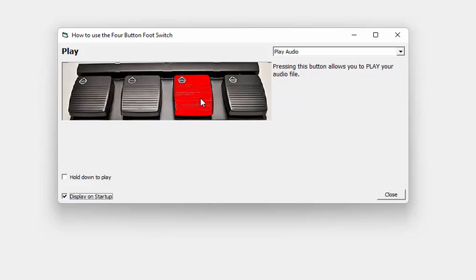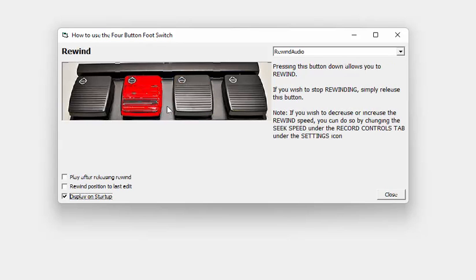Okay, over here I've got play audio, so if I want to review what I've listened to, then I can listen to that, and here we can say hold down to play, or it could just play on its own. And then rewind, and then we've got some options here: play after releasing, rewind, and also rewind position to last edit. Okay, so the last edit would be if I stopped recording, and then I could back up, and it would go to the prior location where I had stopped recording.